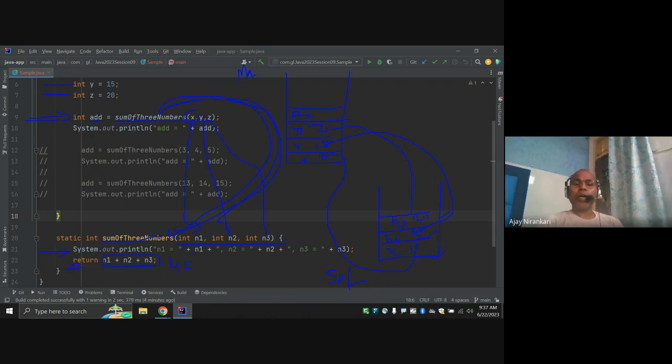Return means it is going to return to where the call was made, this line. So control goes back from here to this line again, and the value 45 is going to be assigned to the add variable. What value would come? 45. And on the next line you are printing the value of add, 45.